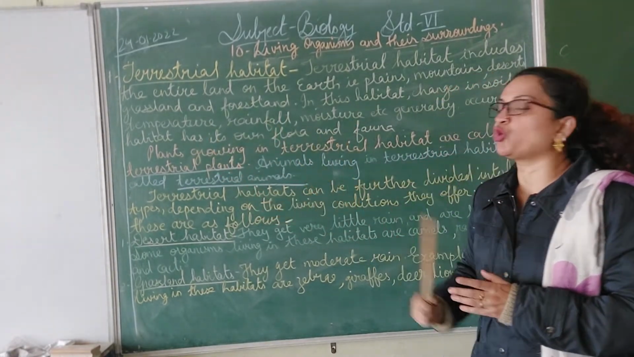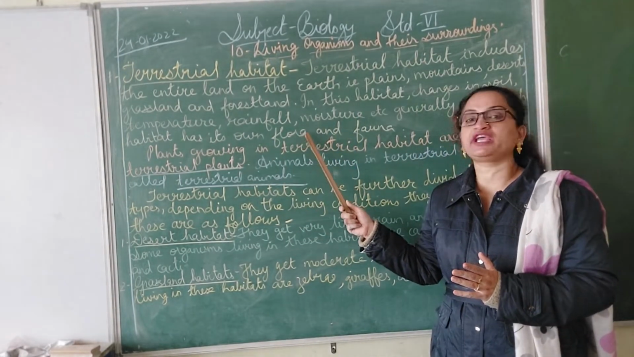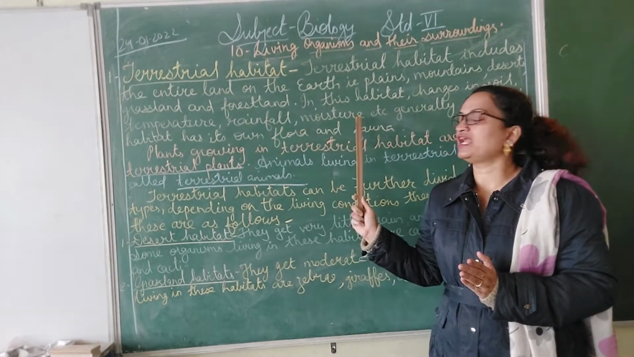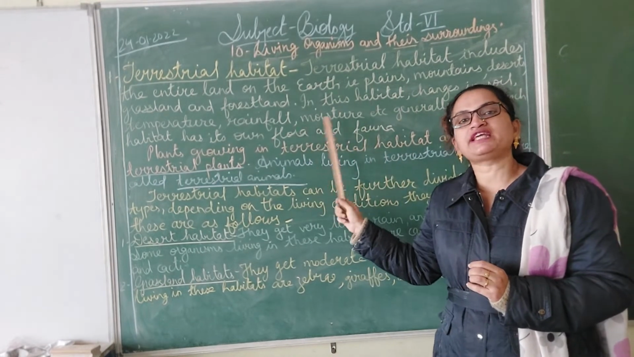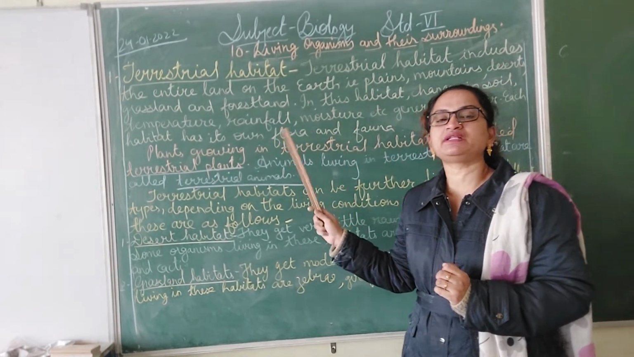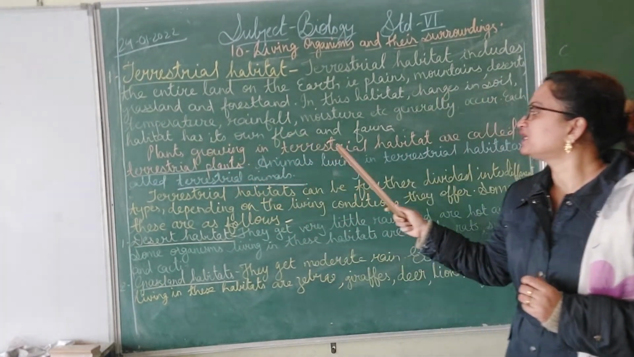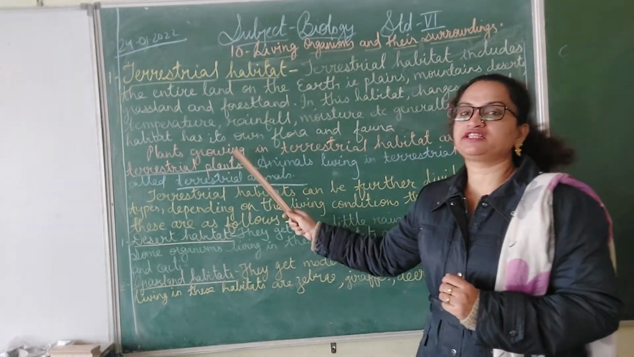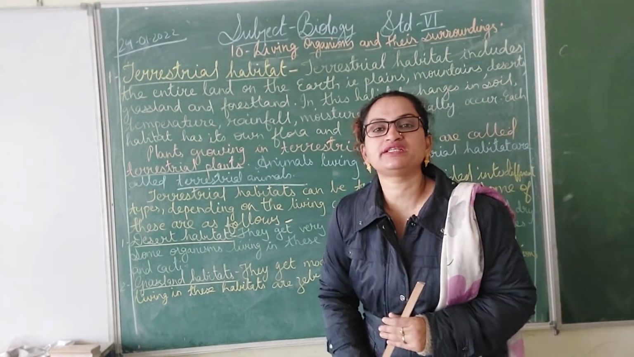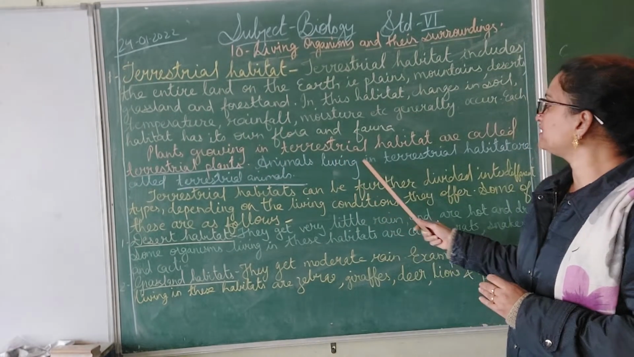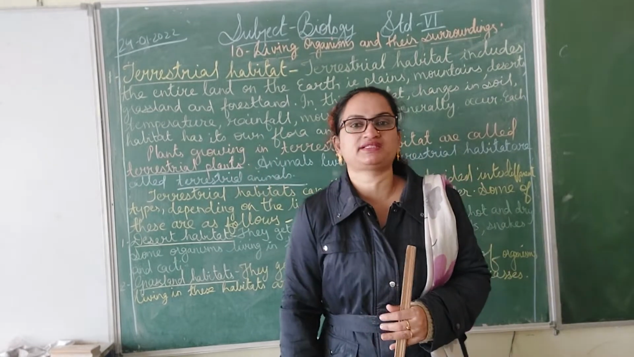Each habitat has its own flora and fauna, and I have explained flora and fauna to you before also. Flora is what? Yes, flora is the plant and fauna is the animal. So because of these changes in the landform, different types of plants and animals are found in those areas. Now, plants growing in terrestrial habitat are called terrestrial plants. Animals living in terrestrial habitat are called terrestrial animals, and you can name many of the terrestrial plants and animals.